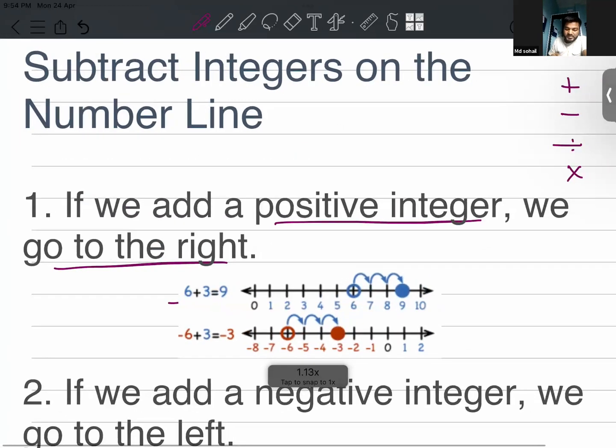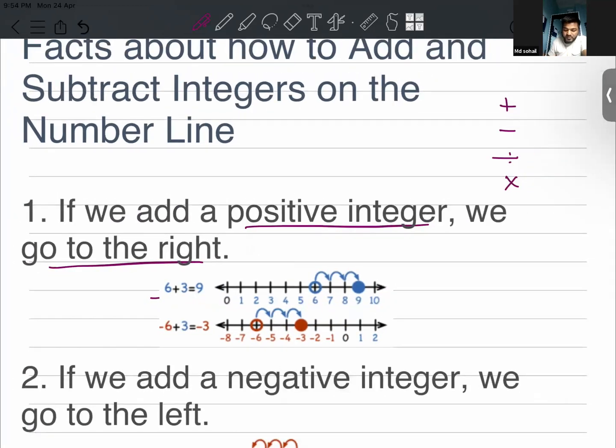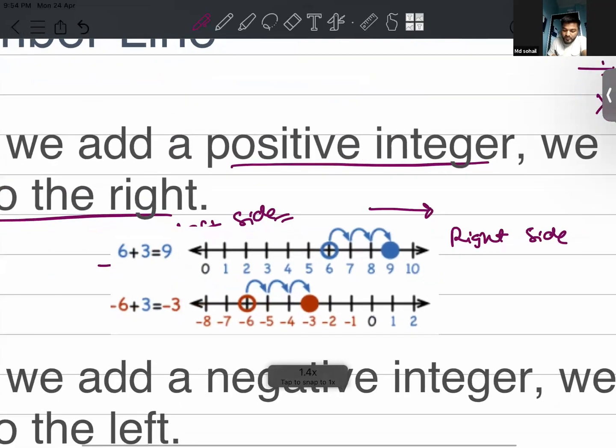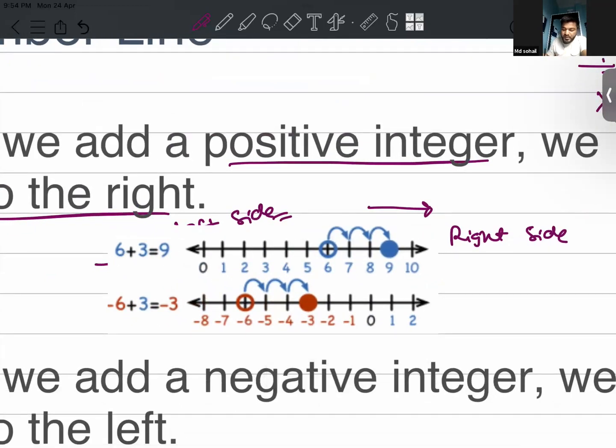And the property says that if we add a positive integer to any given integer, we move to the right on the number line. This is the right side, and this is the left side. So notice, if you add 3 to 6, the resultant value is 9. And 9 here you can see is lying on the right side of 6.